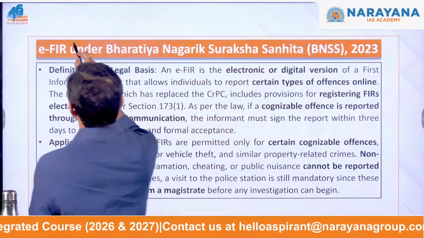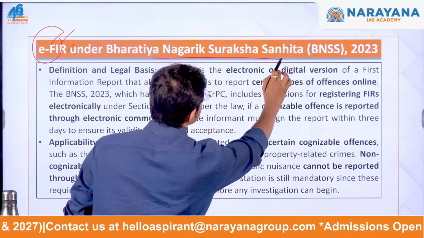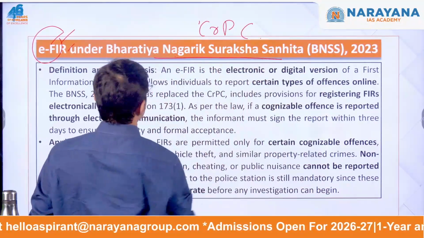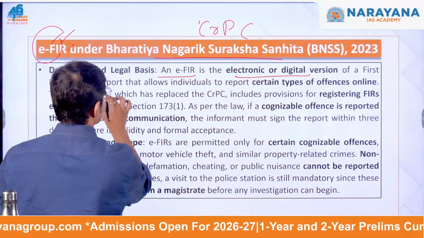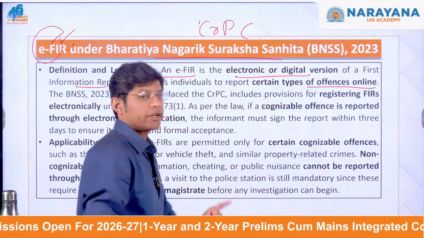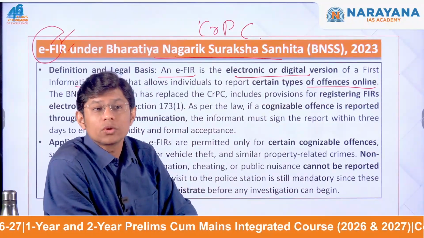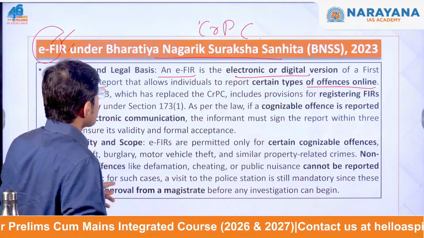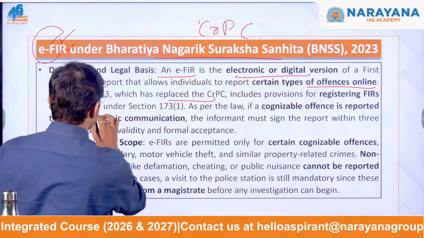EFIR, that is Electronic First Information Report under the newly constituted BNSS 2023. That is, this law replaced the Criminal Procedure Code. Now, EFIR is the electronic or digital version of FIR, which means it allows a person to report certain types of offenses online. One thing that you need to remember, not all offenses can be filed digitally. One important point. So this replaces CrPC. It includes provision for registering FIRs electronically under this section.